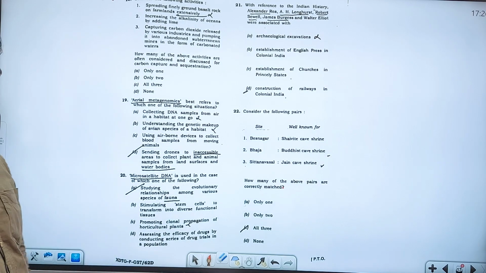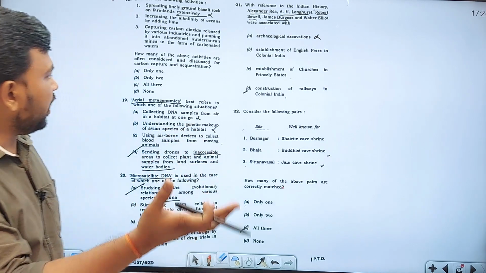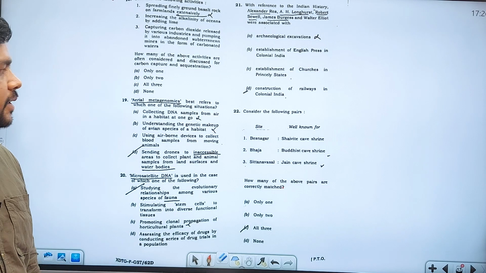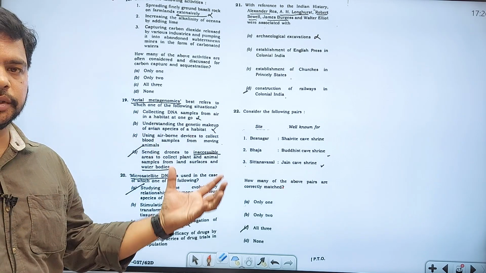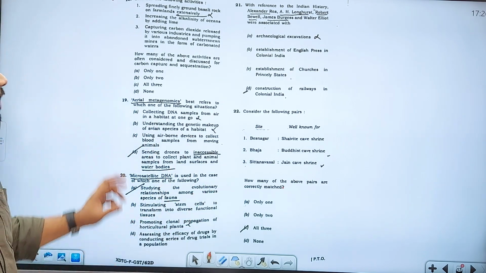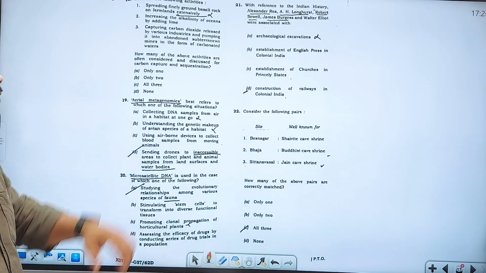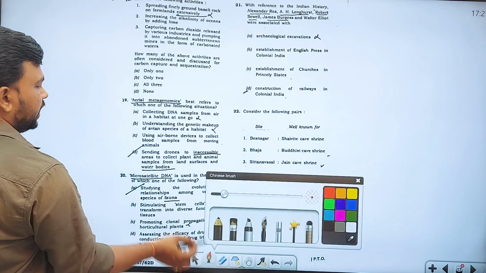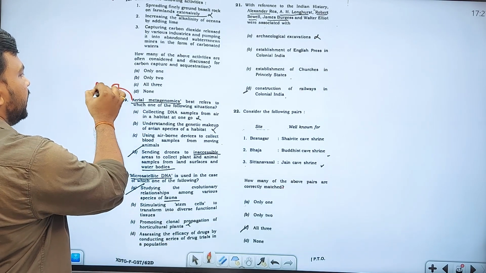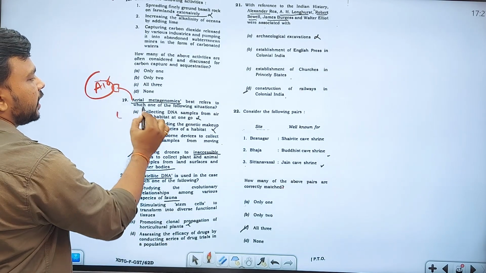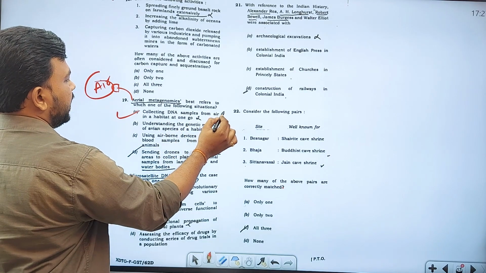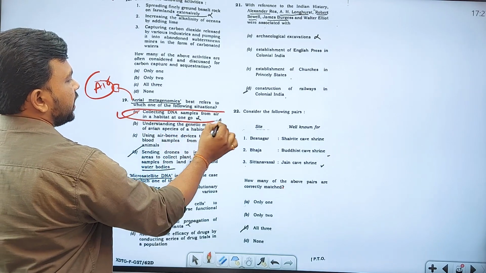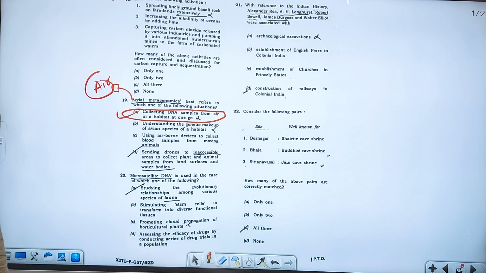Aerial means air, meta means large, and genomics is about the genetic material. Which of the following situations does it best refer to? You just need to understand that air is involved here. It is all about collecting DNA samples from the air in a habitat at one go.